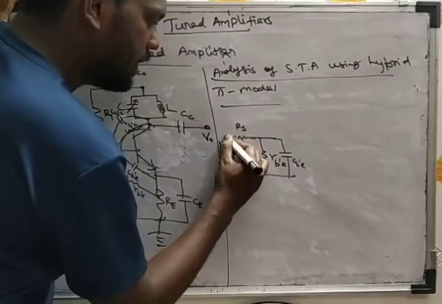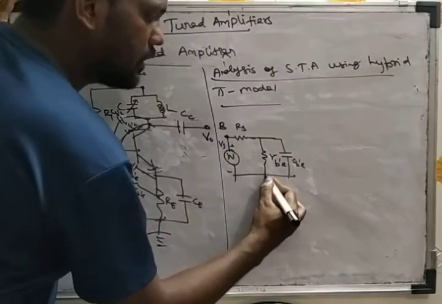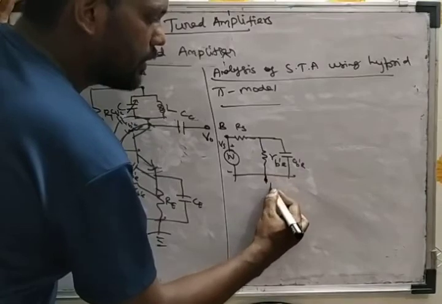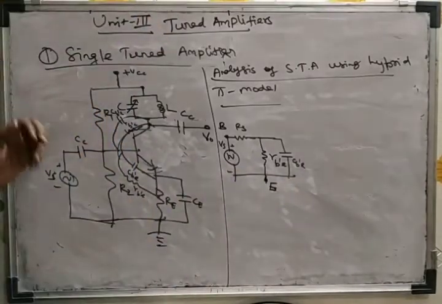This is actually the base and this is your emitter point.